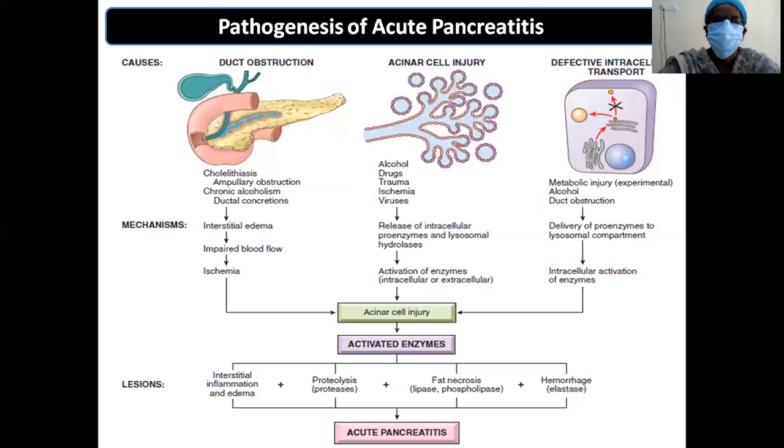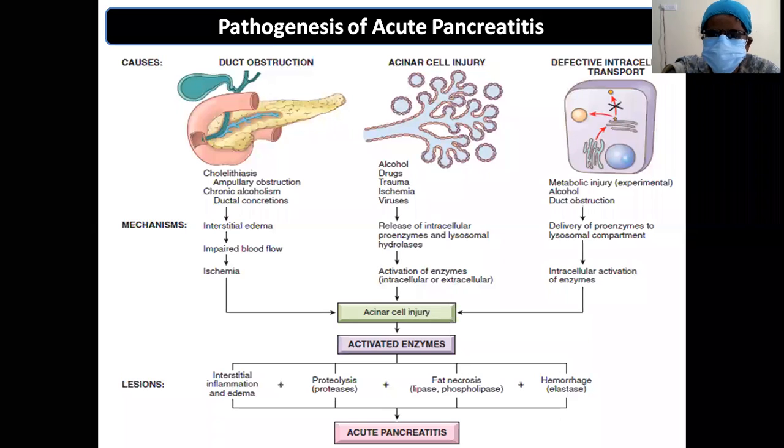What are the causes? Pathogenesis of acute pancreatitis: it can be duct obstruction or acinar cell injury, and then defective intracellular transport. In duct obstruction, you will have cholelithiasis and ampullary obstruction. Chronic alcoholism also will cause sludge formation. So with ductal concretions, what will happen? All the secretions will become stagnant. So there will be interstitial edema and impaired blood flow, and it will ultimately cause ischemia,